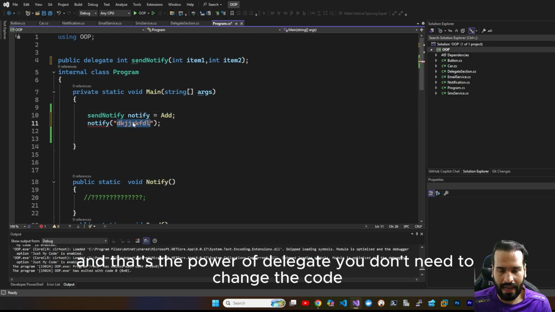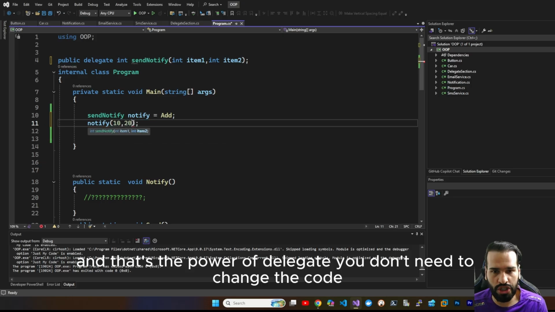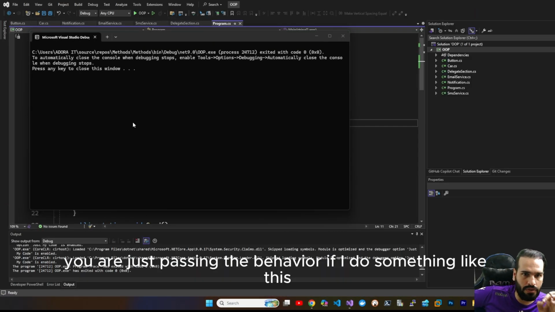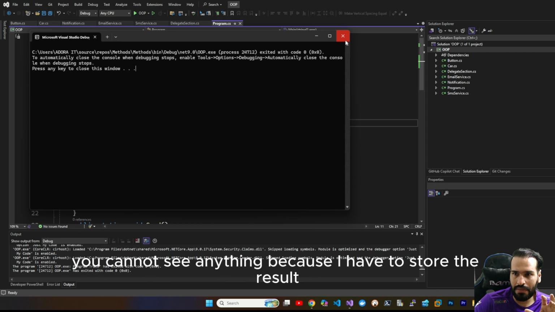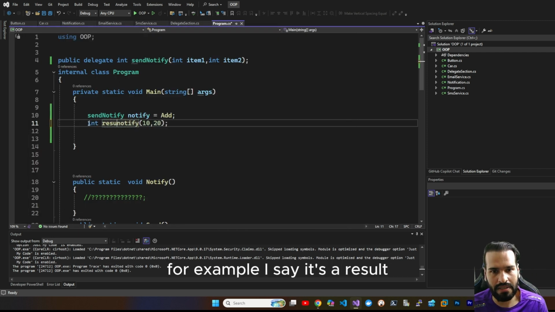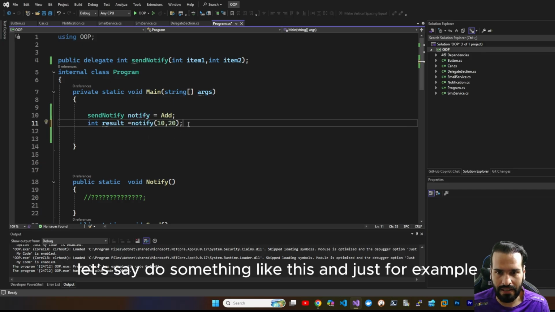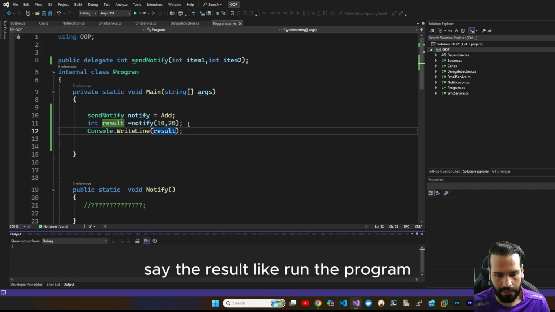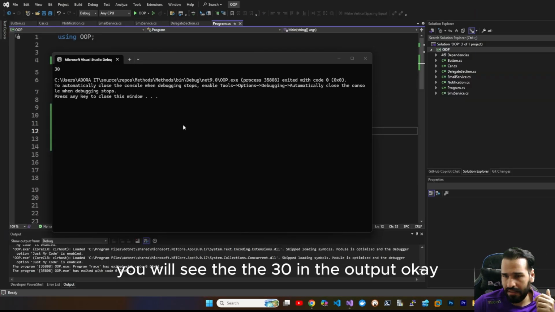Did you see? And that's the power of delegate. You don't need to change the code. You are just passing the behavior. If I do something like this, you cannot see anything because I have to store the result. For example, I say int result. Let's say do something like this, and just, for example, say result. If I run the program, you will see the 30 in the output.